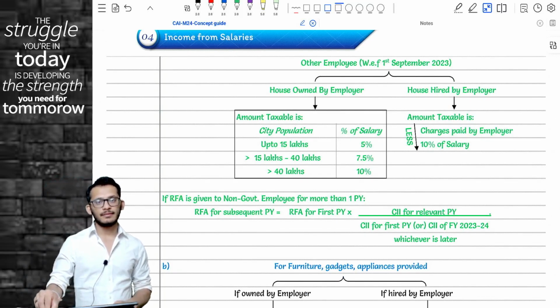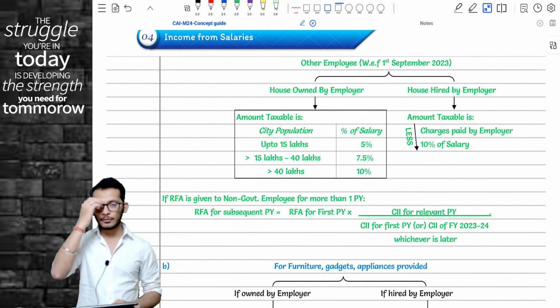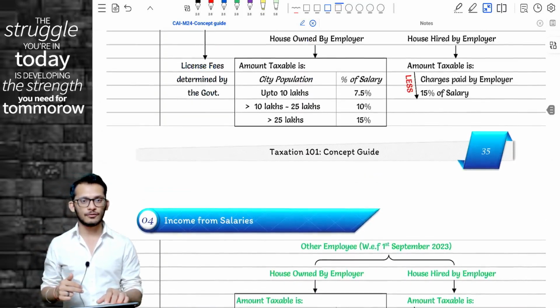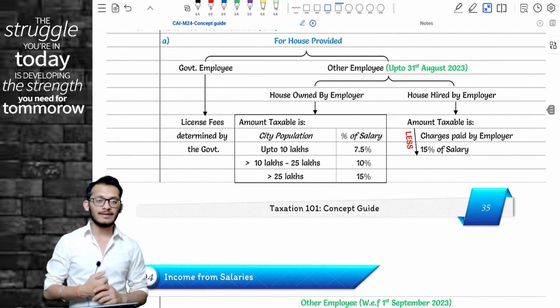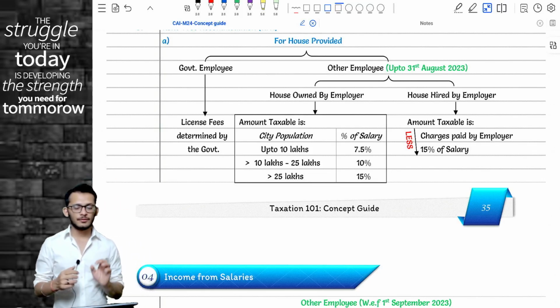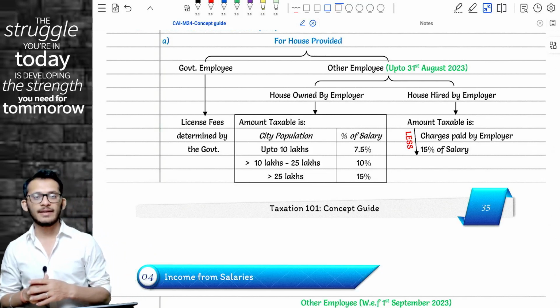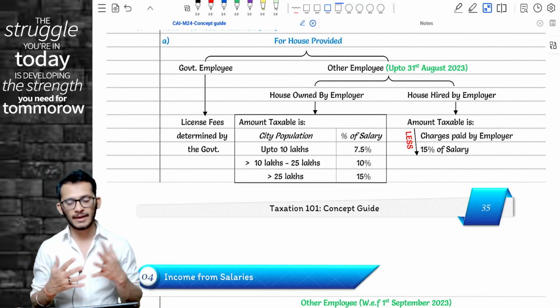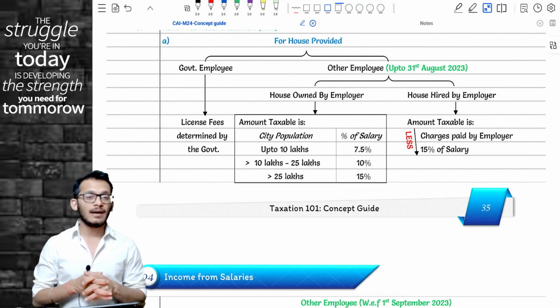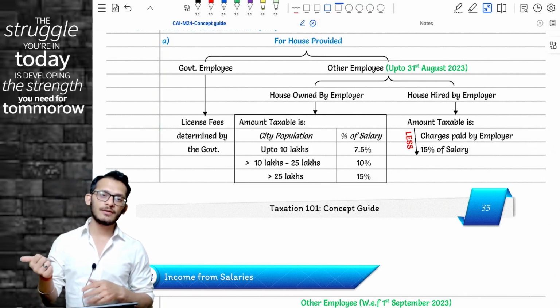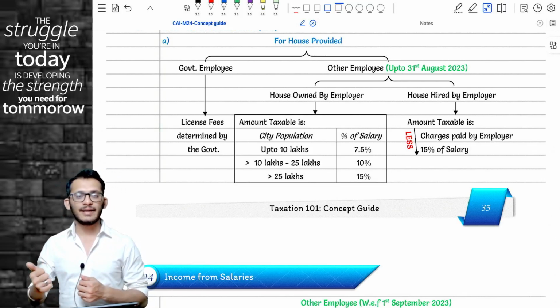In the current year, income tax notified changes to the RFA provisions. The earlier provisions were as follows. If you are availing an RFA as a government employee, then the license fees was taxable. If you are availing an RFA as a normal private employee or a public employee, in that case, income tax said, I will come and ask whether the employer is owning the house or the employer is renting the house.